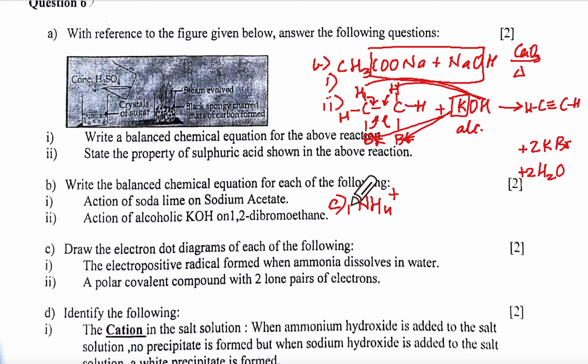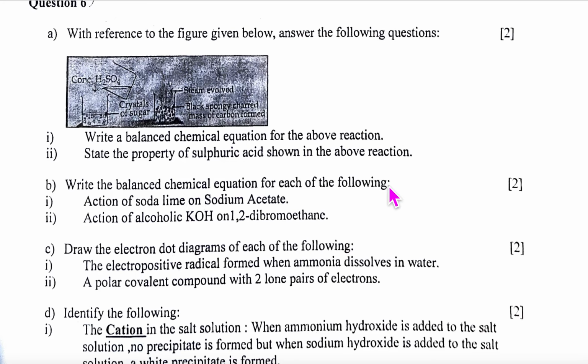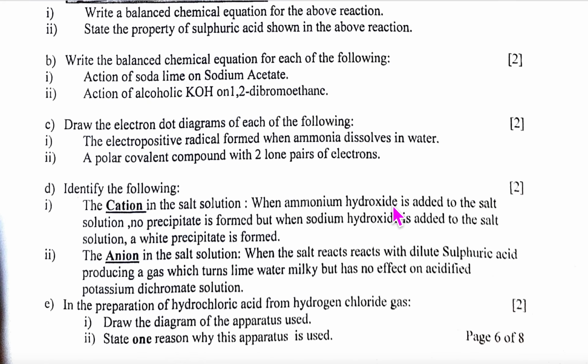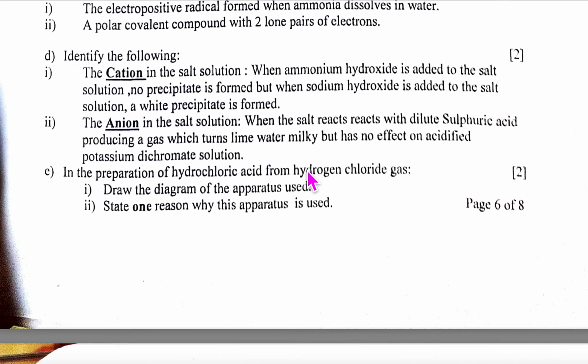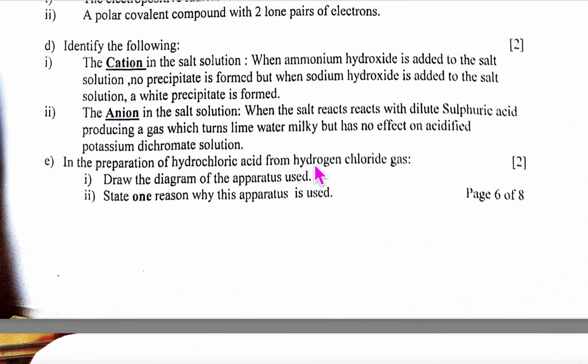Electron dot diagram for the electropositive radical formed when ammonia dissolves in water is the formation of NH4 1+. You can do that on your own. Second one, polar covalent compound with 2 lone pairs of electrons means water. Water has 2 lone pairs. I have already told you different compounds with 1 lone pair and 2 lone pairs. 1 lone pair means ammonia, 2 lone pairs means water, correct or no? And 3 lone pairs I told you with chlorine.